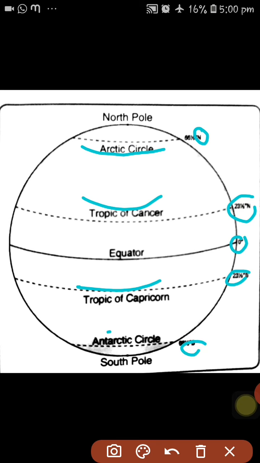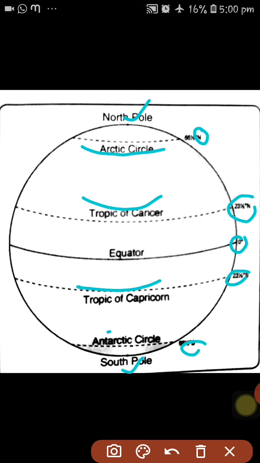At 90 degrees north is the North Pole, and the South Pole is at 90 degrees south. These are the main latitudes.